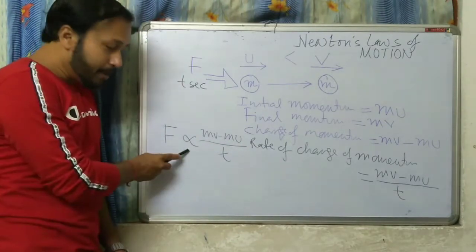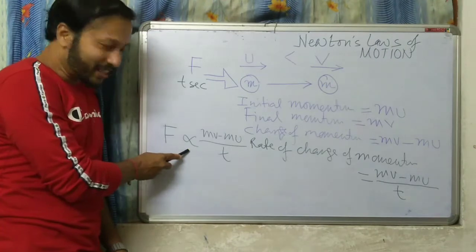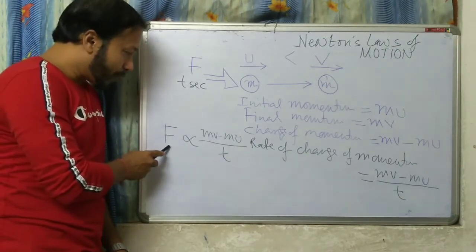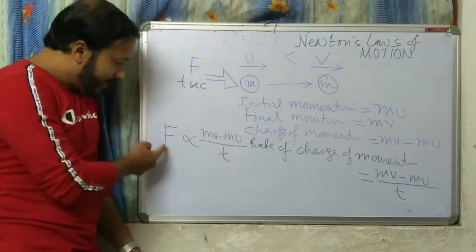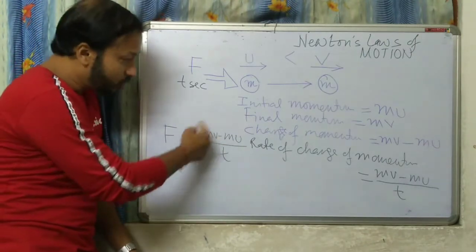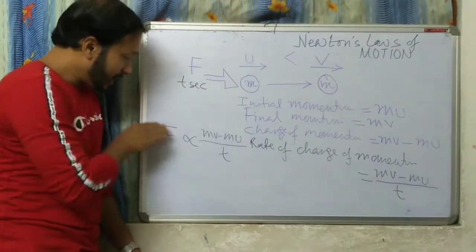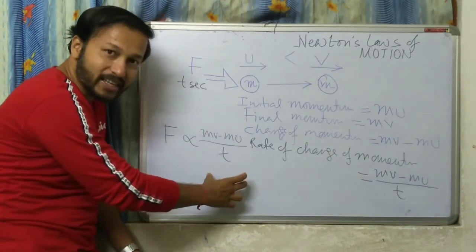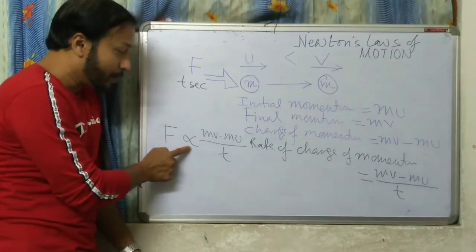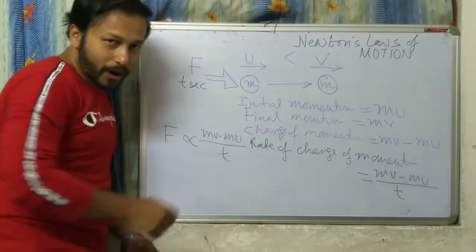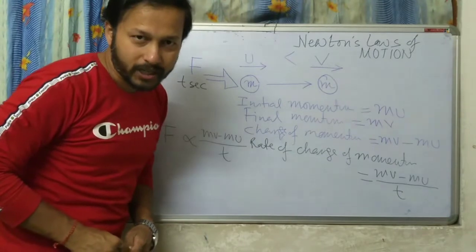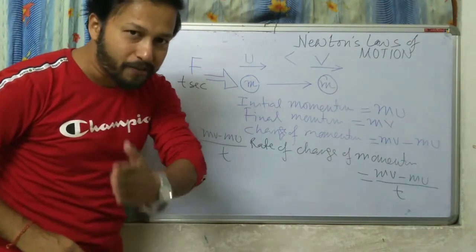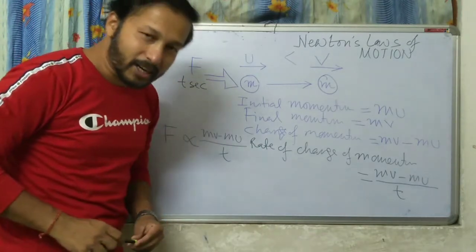Fine? Because if you increase the force, then this value will increase. If you decrease the force, then this value will also decrease. That's why they are directly proportional. So according to Newton's second law of motion, the rate of change of momentum is directly proportional to the force applied. Understood?